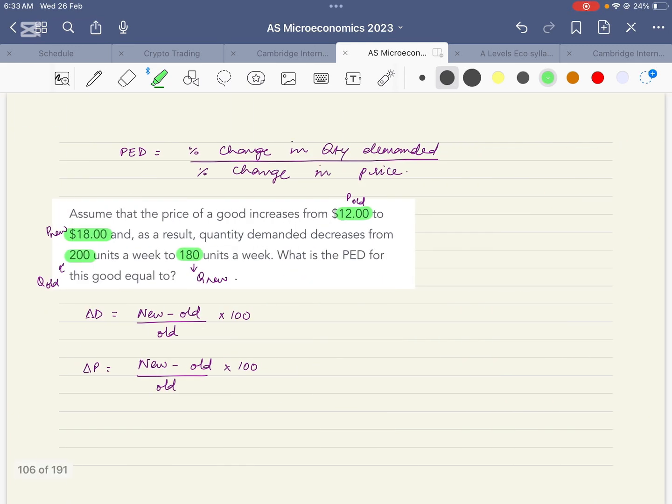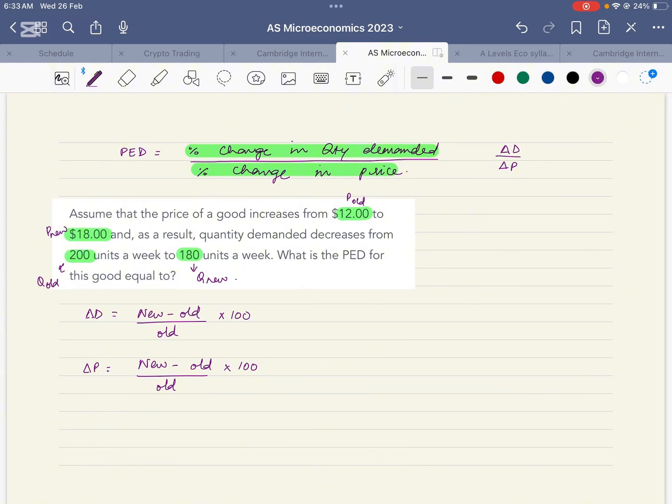Now let's look at the formula. PED is percentage change in quantity demanded upon percentage change in price. Percentage change is also denoted by delta, so we can write delta D upon delta P. Let's learn it using an example. Assume that the price of a good increases from 12 to 18, and as a result quantity demanded decreases from 200 units per week to 180 units a week. What is the PED of this good equal to?